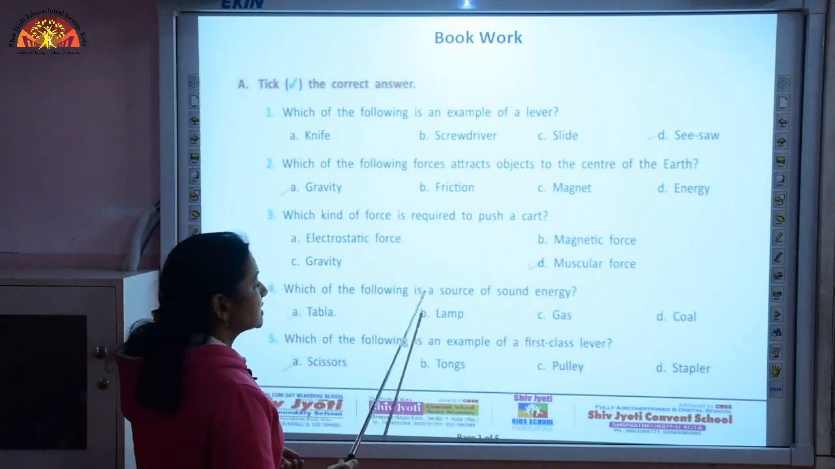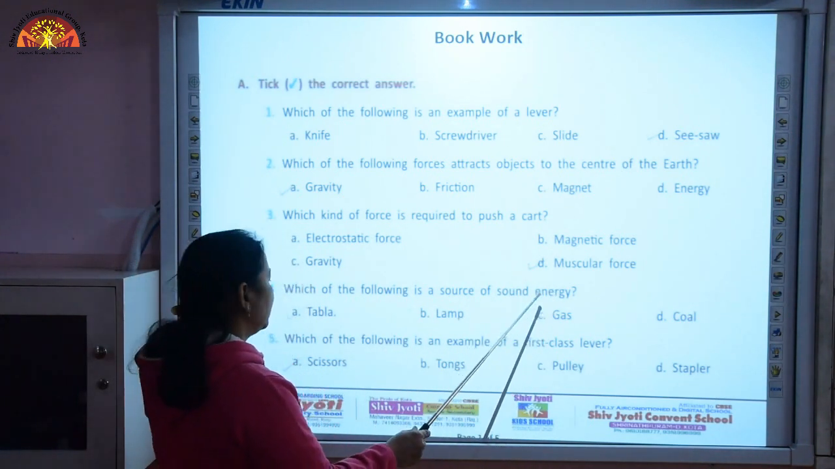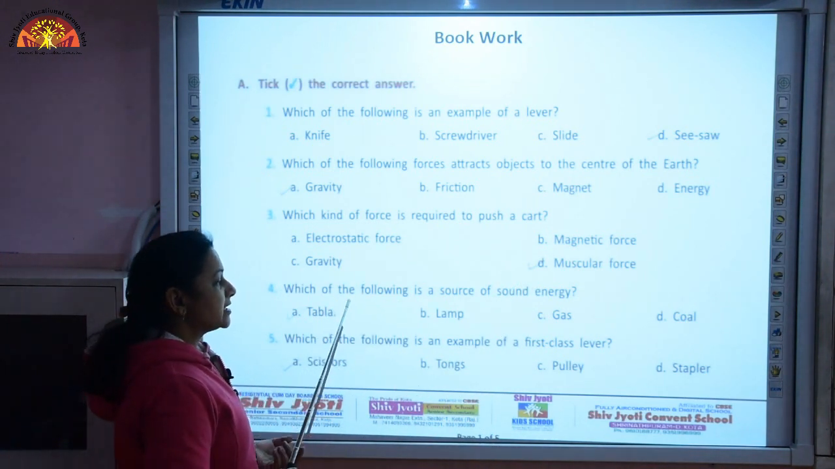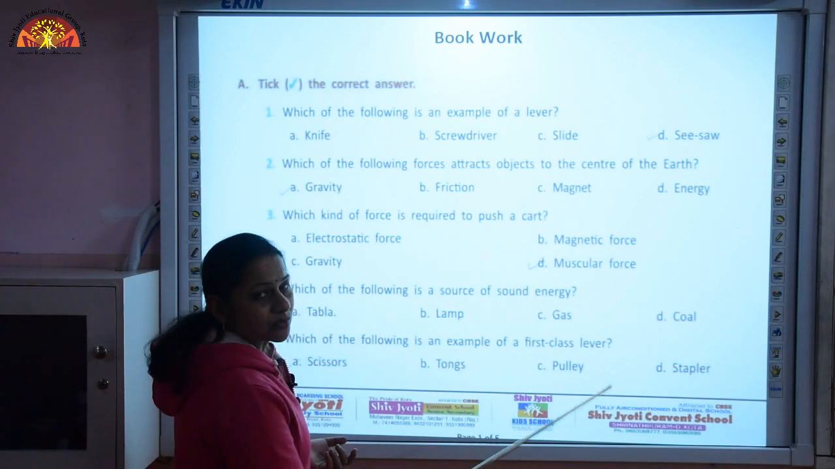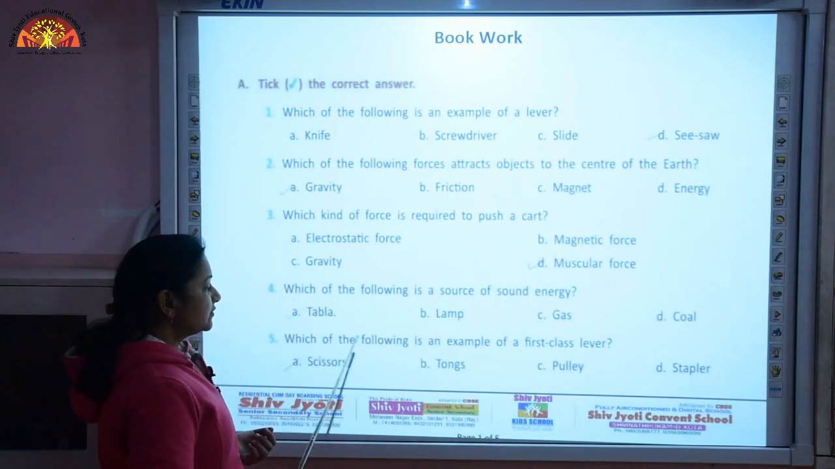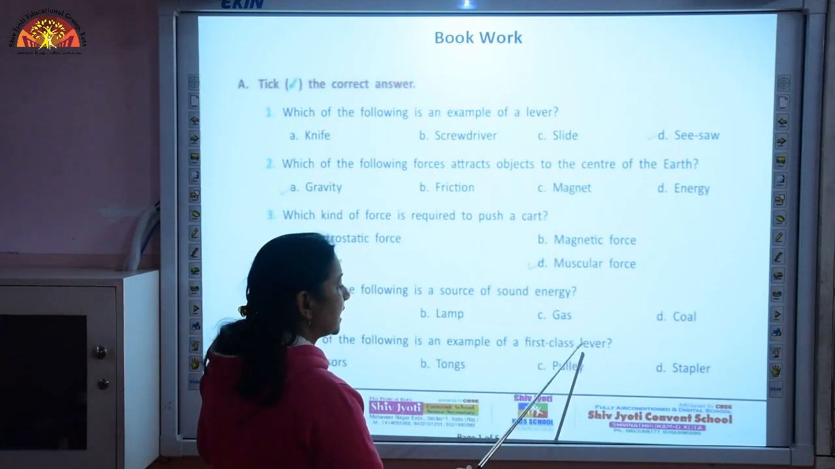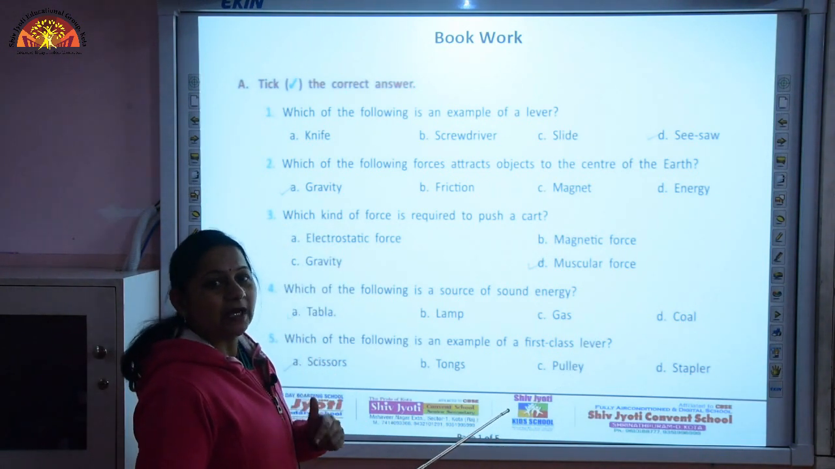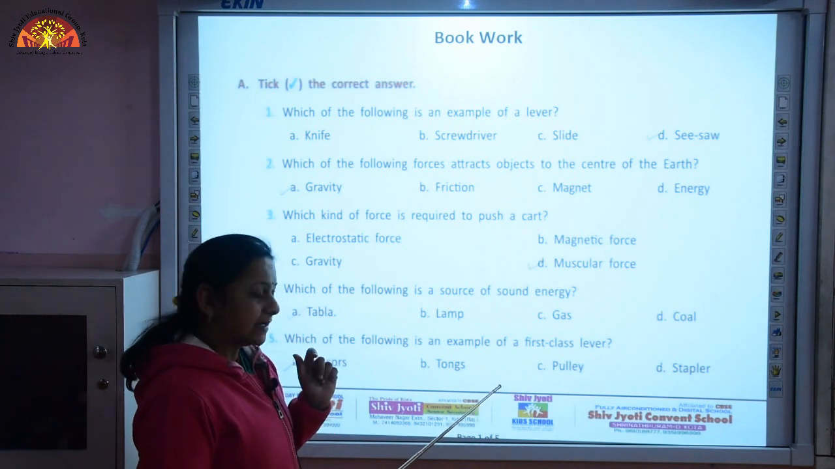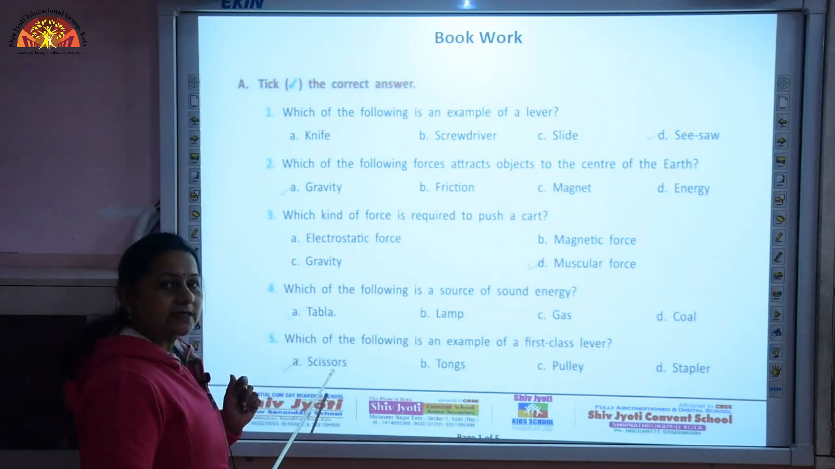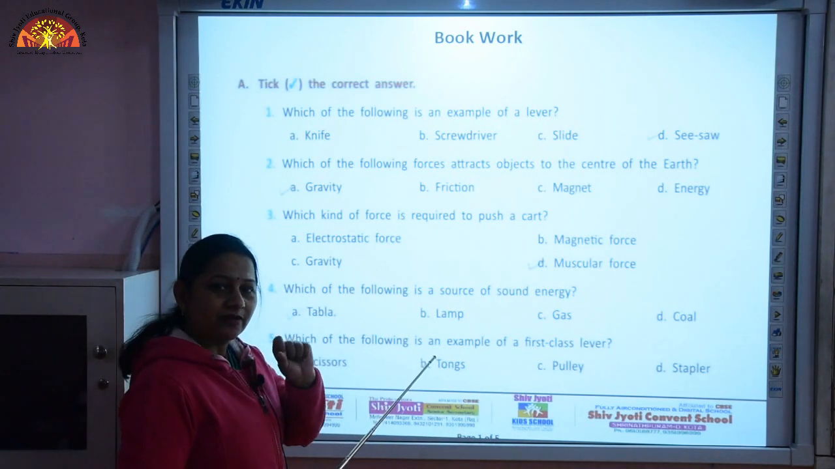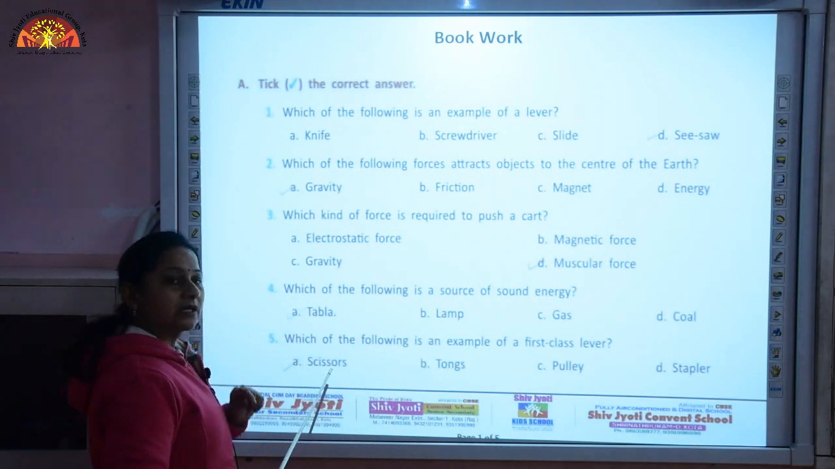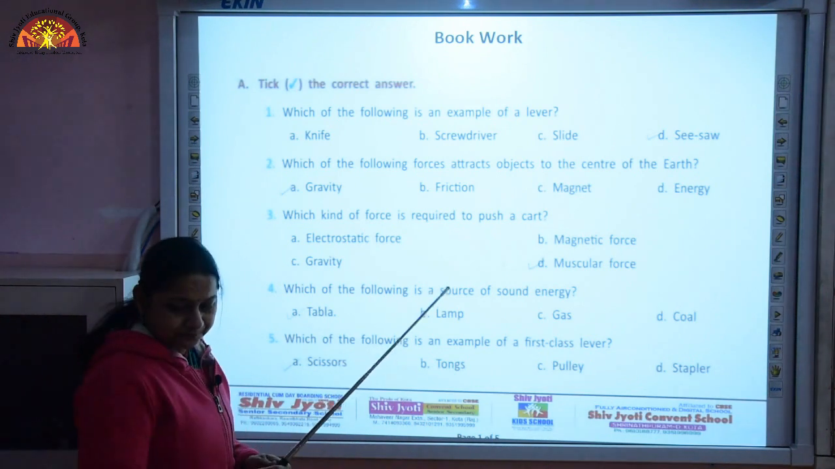Which of the following is a source of sound energy? Here tabla, it is a source of sound energy, rest all are not the sources of sound energy. Which of the following is an example of first class lever? In the first class lever, children, we know that fulcrum lies in the center. So, in the scissors we have the fulcrum, that is the fixed point, it lies in the center, and so we are going to take A, scissors over here.